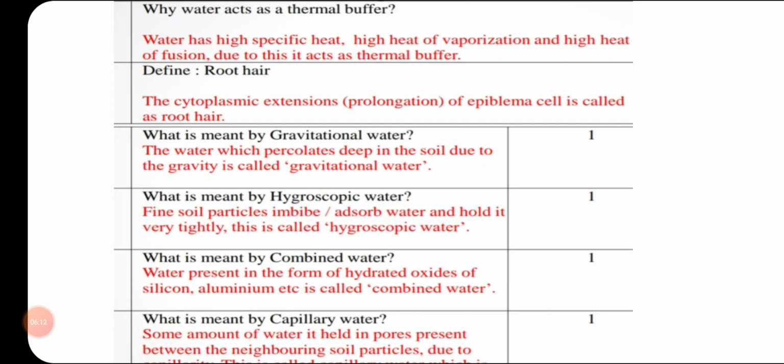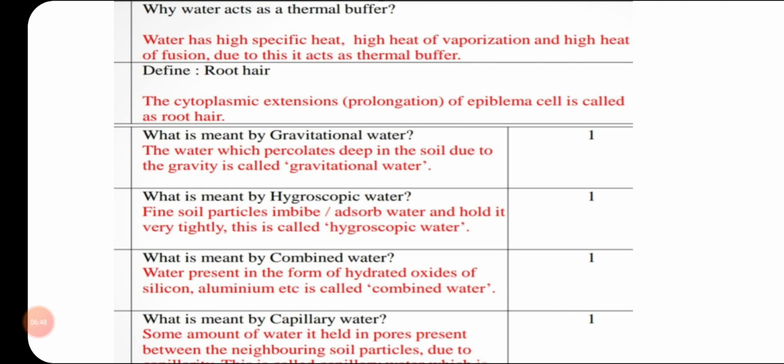Next question, what is meant by gravitational water? When you learn by heart gravitational water, hygroscopic water, combined water and capillary water, along with the structure of root hair, the entire chapter is covered. These are the two major questions we have to study from this chapter. All the questions of 1 mark, 2 marks, 3 marks or 4 marks will be covered. So what is meant by gravitational water? The water which percolates deep into the soil due to gravity is called gravitational water.